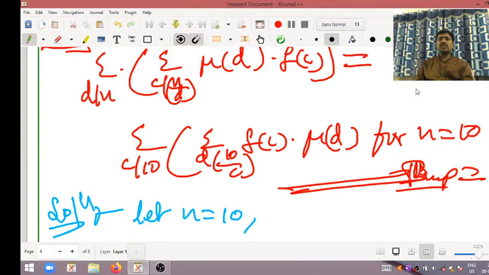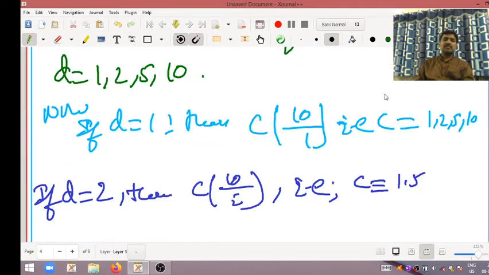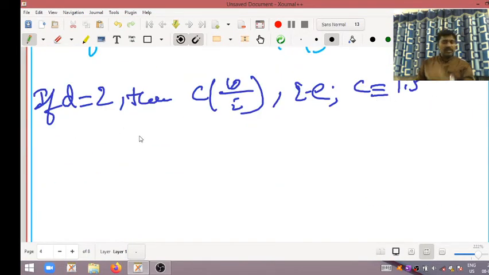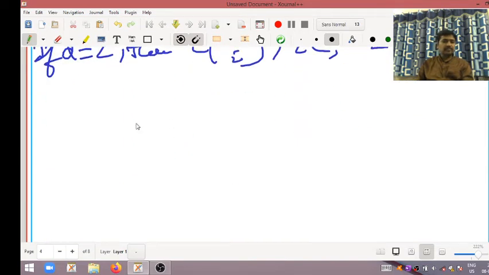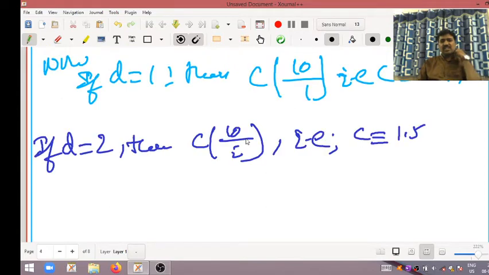Like this we are doing, this will come. So c is equivalent to 1.5.